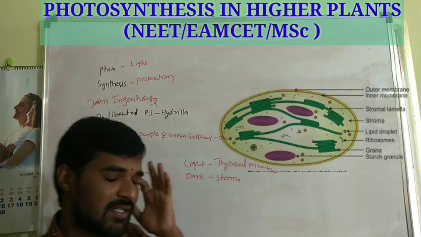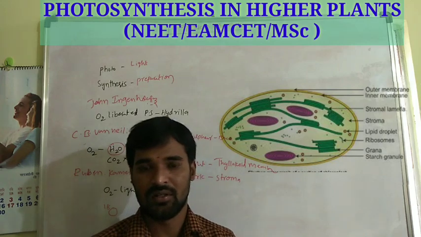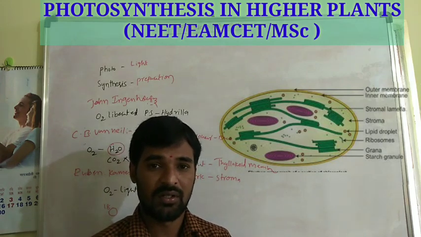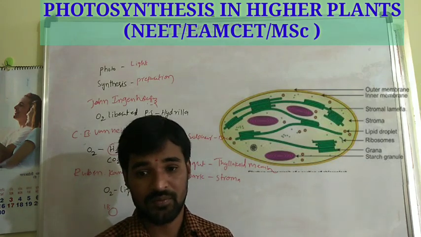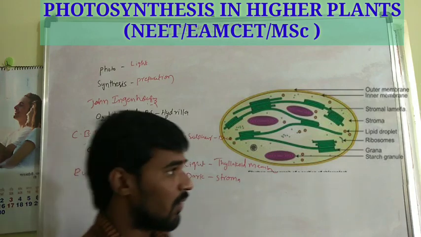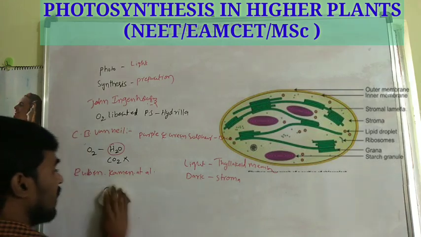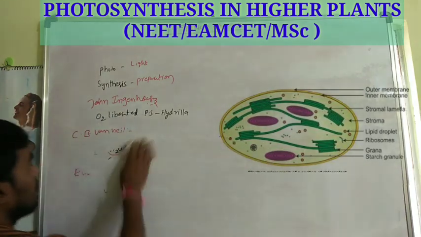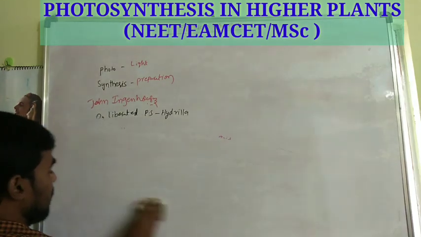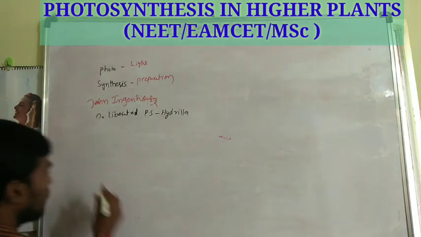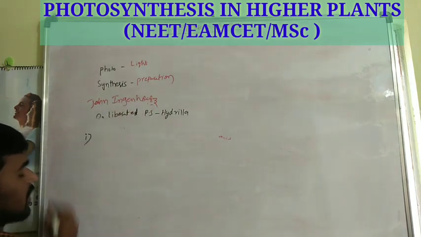See, in photosynthesis, not only chlorophyll but other pigments are also useful. So what are the pigments involved in photosynthesis? Four types of pigments are involved.